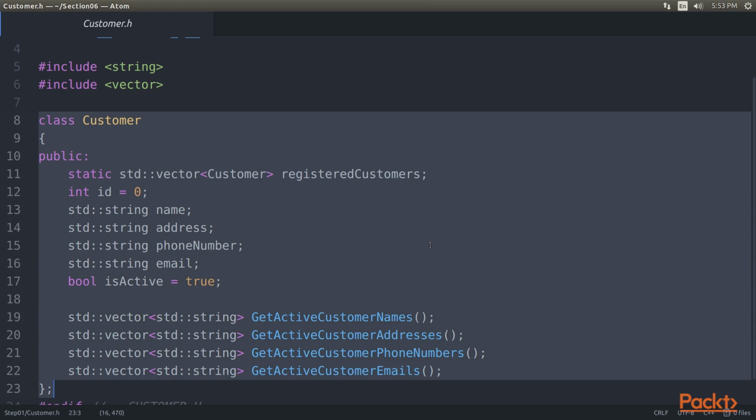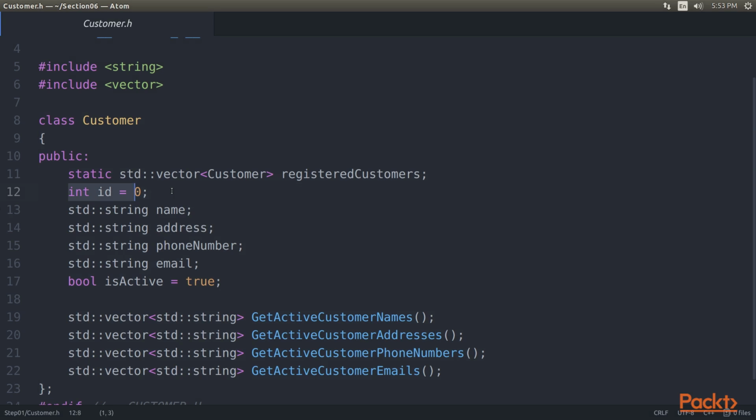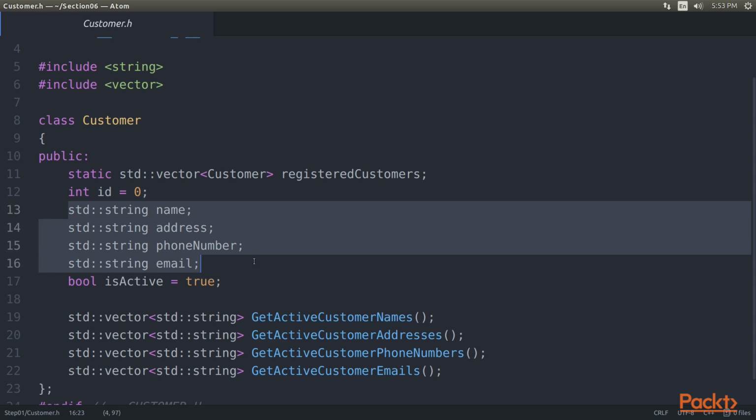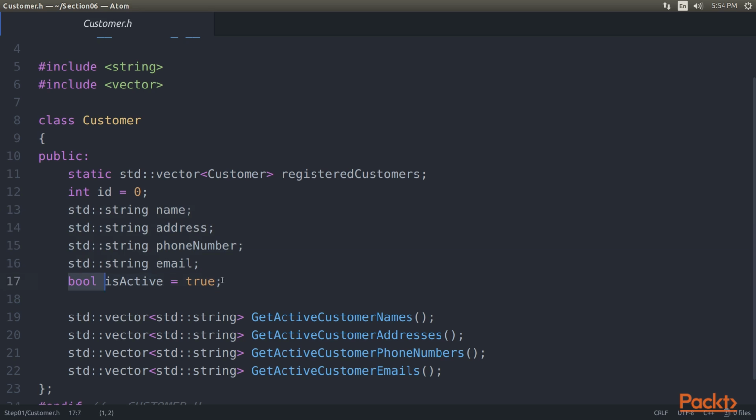So this is the entire code. As you can see, we have prepared the new imperative class named customer. The class has the int property named ID as a unique customer ID. Initially, we have assigned the ID to 0. It also consists of 4 string properties, storing information about the customer, which is name, address, phone number, and email. The class also has a flag, isActive, to indicate whether or not our customer is active. If the customer has signed a contract with us, they are regarded as an active customer. Here we have assigned isActive to true.